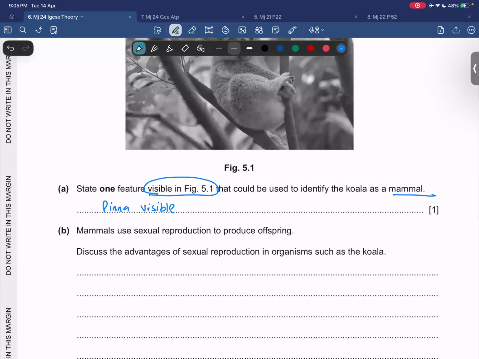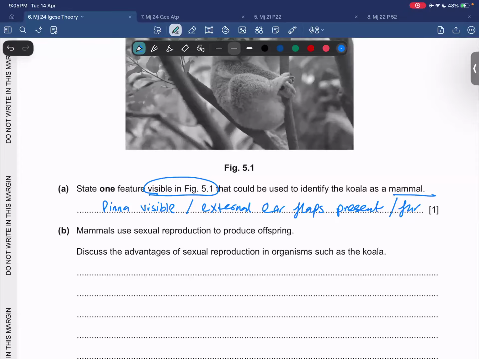It's basically pinna. My Karachiite accent makes it a pinna. खैर, pinna visible या हम लोग कह देंगे कि भाई it's basically the external ear flaps present, right? अच्छा जी. Now, fur भी लिख सकते हैं. Very good, Fawaz. So भाई हम लोगों ने कह दिया the body is covered with fur, right? Very good. It has fur. ठीक है? Fur too, yes.